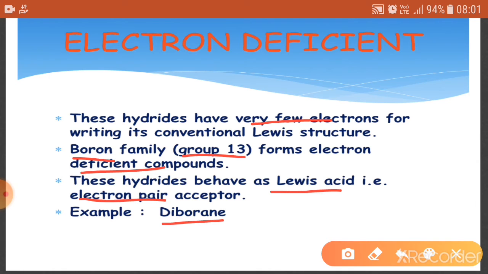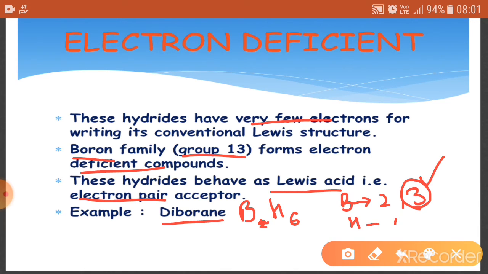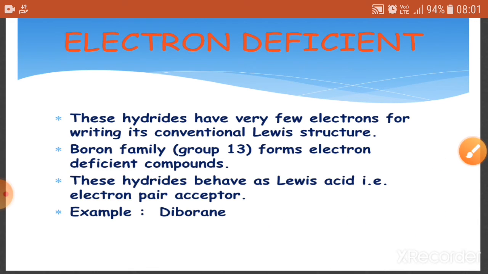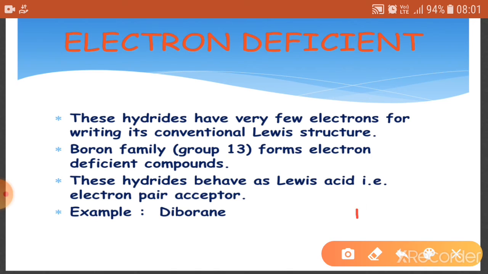For example, diborane having the formula B2H6. Boron with atomic number 5 has the electronic configuration 2,3 with 3 valence electrons, and hydrogen has 1 valence electron. So basically it forms the structure where boron, having 3 electrons, shares with the electrons of hydrogen.